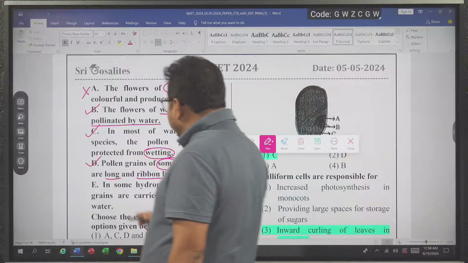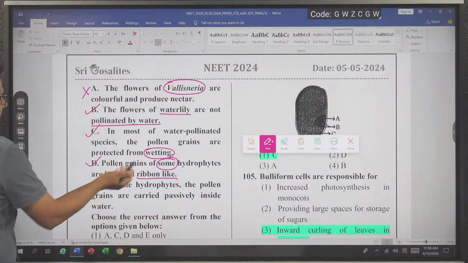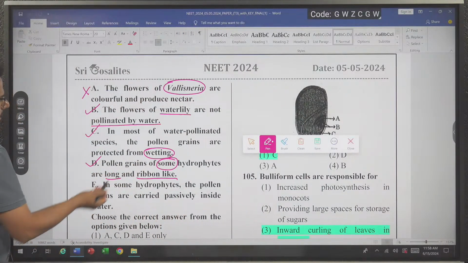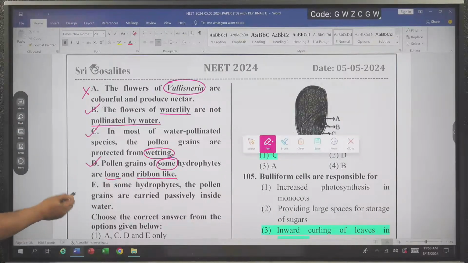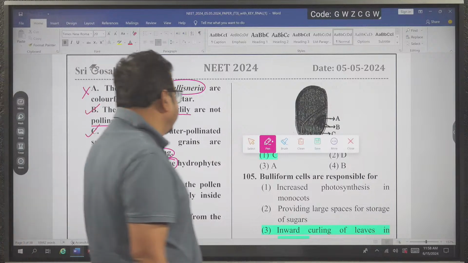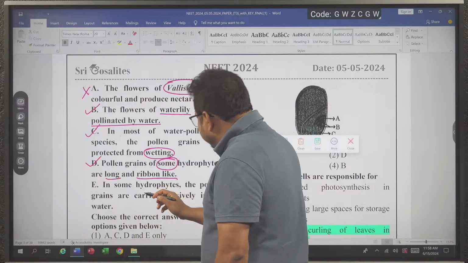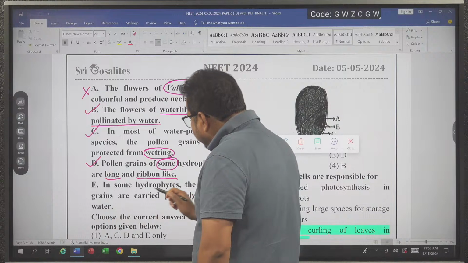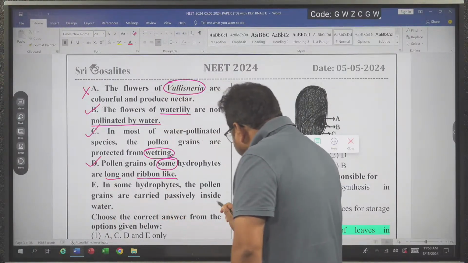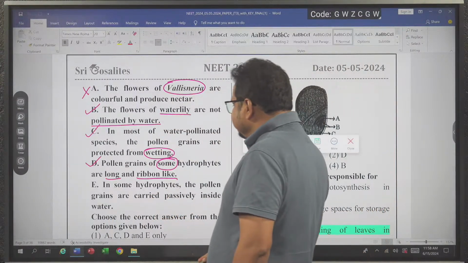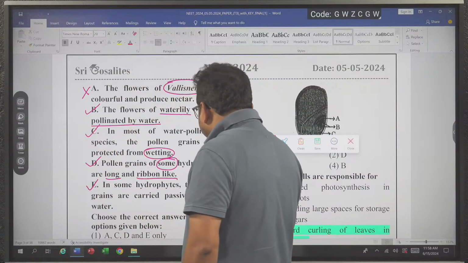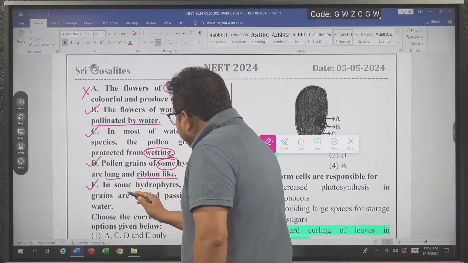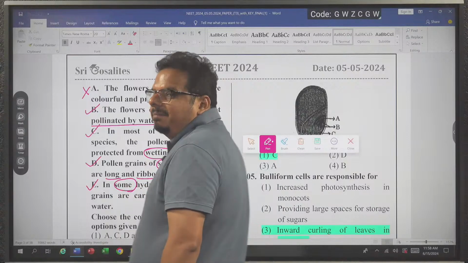So D is also a correct statement. In Zostera, a hydrophyte, pollen grains are ribbon-like. It is correct. Now we are coming to statement E. We are just looking at whether it is correct or incorrect first. In some hydrophytes, the pollen grains are carried passively inside the water. Of course, it is also a correct statement, but I am asking you a question: what will you write in place of some?